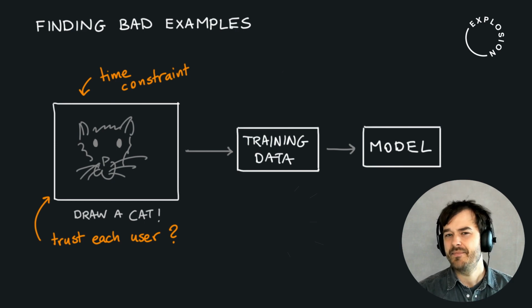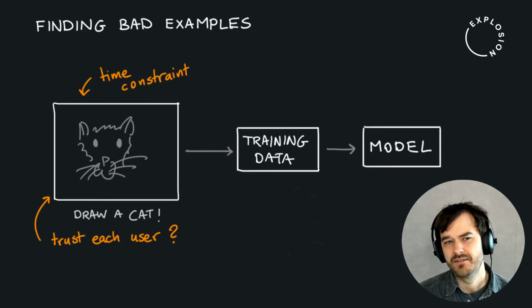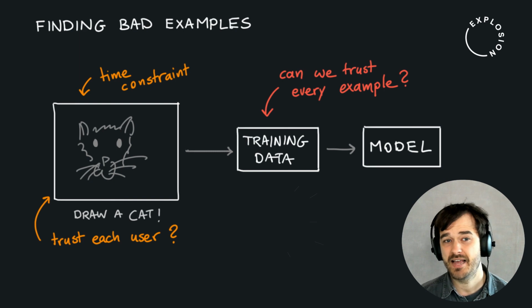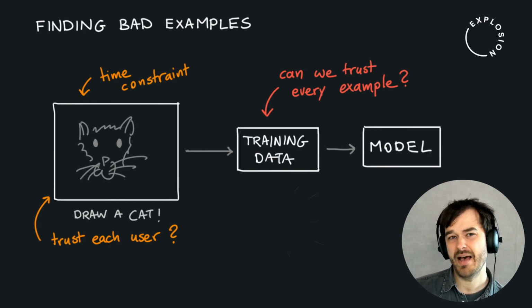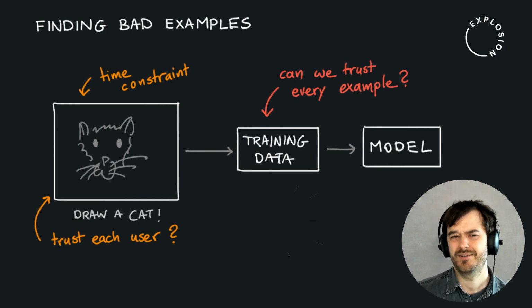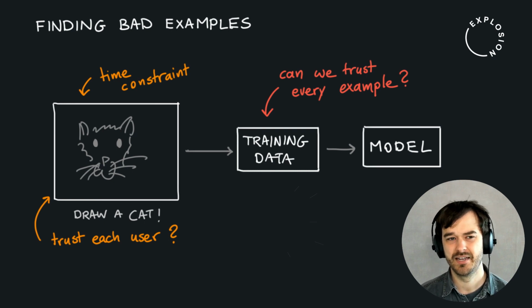And when you consider that, then you might wonder if we can actually trust a machine learning model blindly when it's trained on this training data. Much of the data can be fine, but we do have some reasons to assume that there's going to be some bad examples mixed in as well. And depending on the task that we have with our machine learning model, we might certainly want to filter out these bad examples before doing any sort of training.